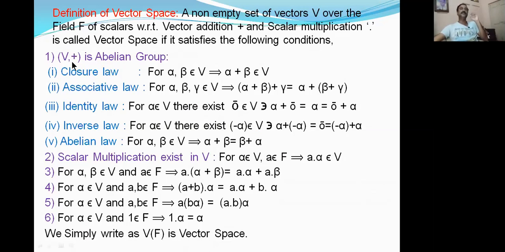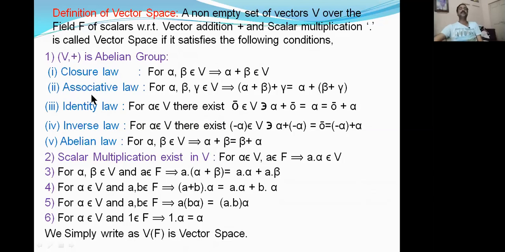Okay, what is the first condition? (V, +) is an abelian group, which means it satisfies the closure law. V contains only vectors, in the form of alpha, beta, gamma. So alpha, beta belong to V. That implies alpha plus beta must be in V, because the operation is vector addition, and alpha, beta are vectors. If the addition of these two vectors is also in V, then the closure law exists with respect to plus in V.